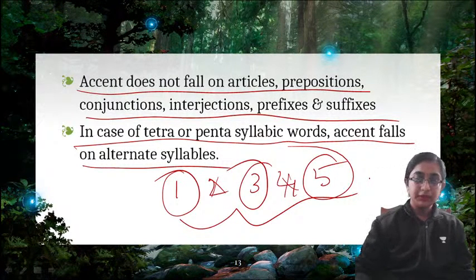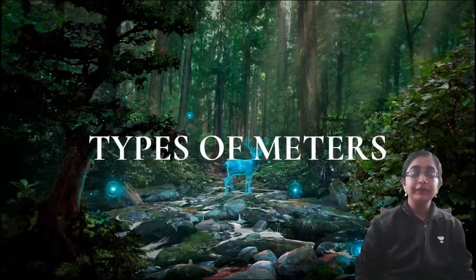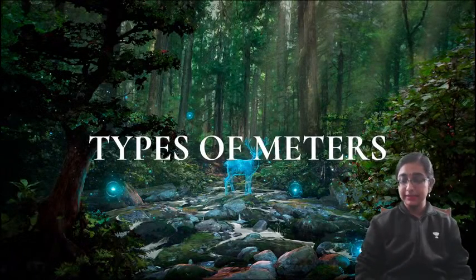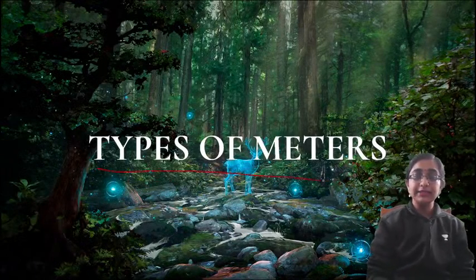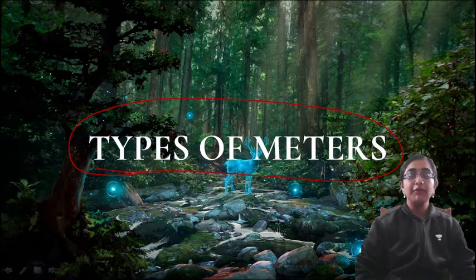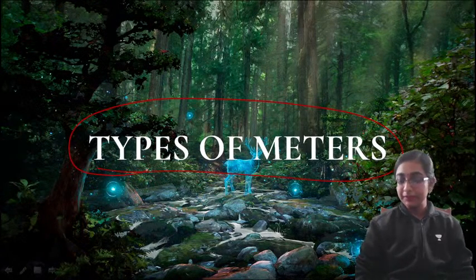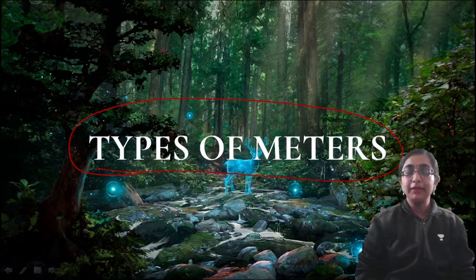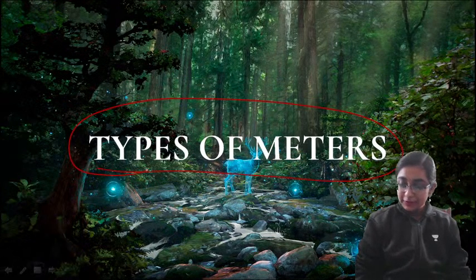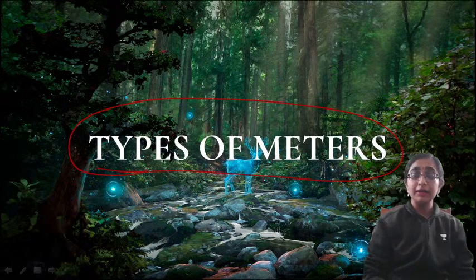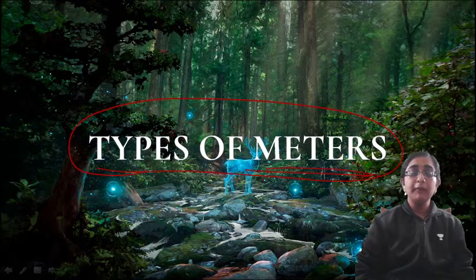Okay. So now the next thing is types of meters. Now we will talk about various types of meters. You all have heard about pentameter, hexameter, iambic pentameter, trochaic tetrameter. These are all prosodic meters. Now what are the types of meters? Now we will discuss that.